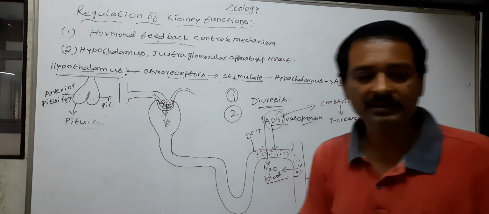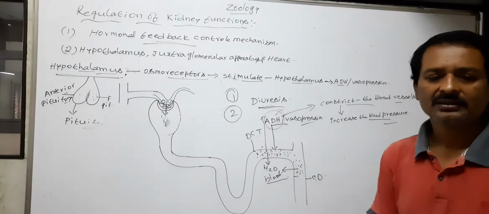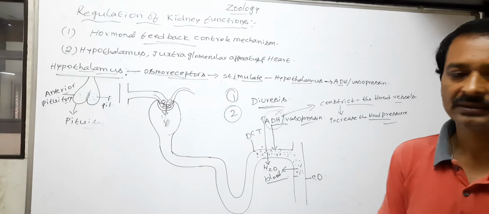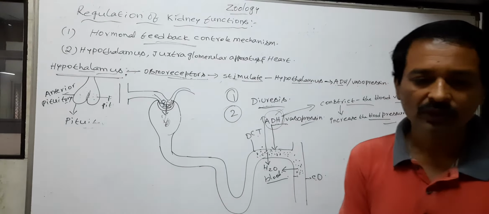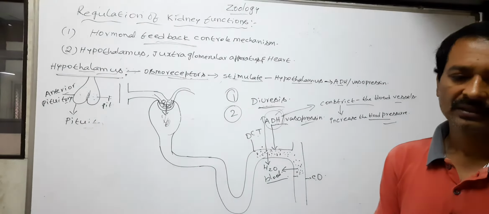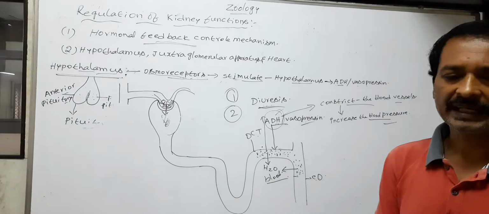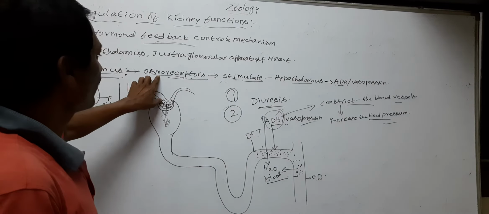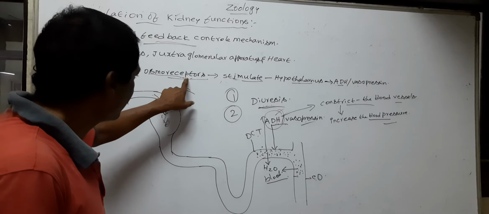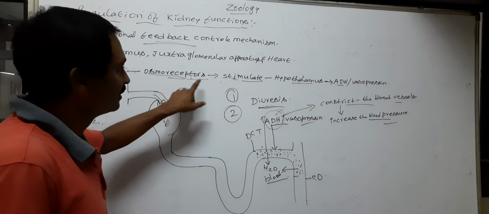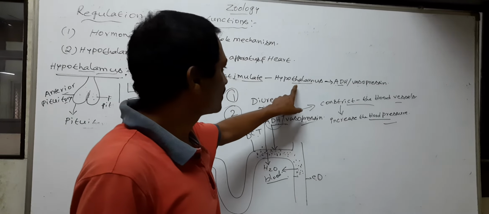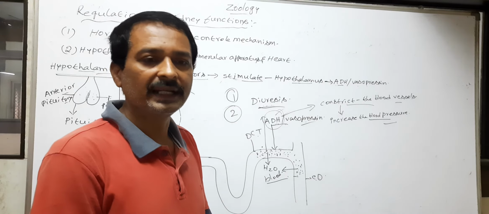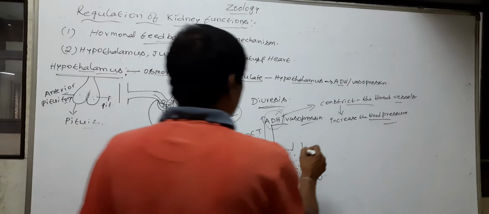So next, the defects in ADH receptors. Defects in ADH receptors or osmoreceptors mean an inability to secrete ADH. So the defects in the osmoreceptors or ADH receptors, without secretion of ADH, lead to diabetes insipidus.